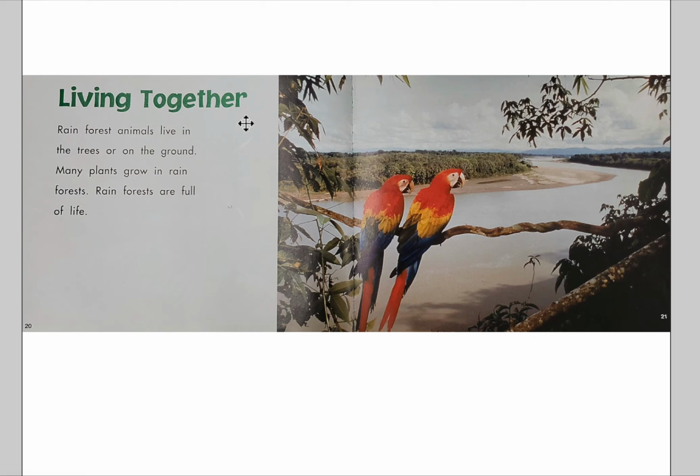Living together. Rainforest animals live in the trees or on the ground. Many plants grow in rainforests. Rainforests are full of life.